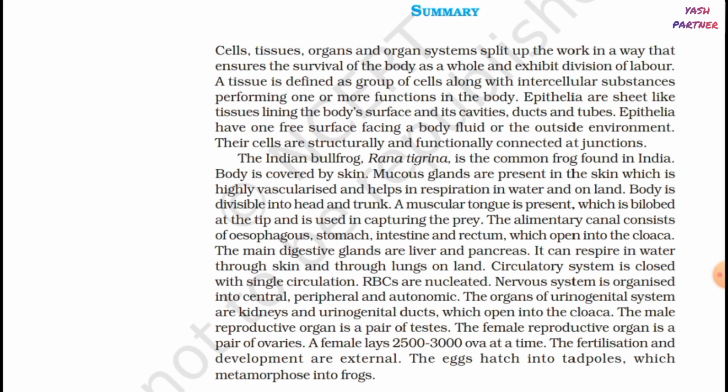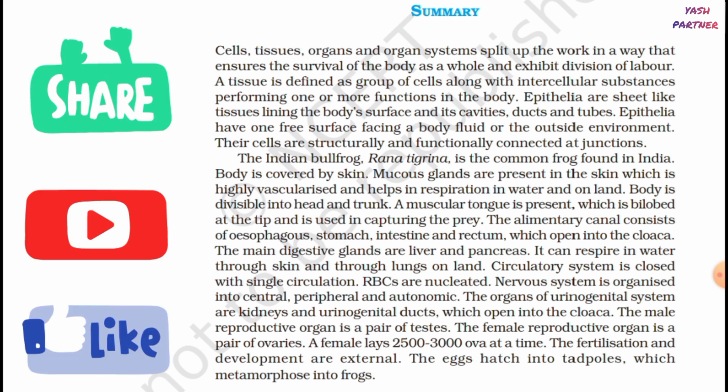It can respire in water, through skin, and through lungs on land. Circulatory system is closed with single circulation. RBCs are nucleated. Nervous system is organized into central, peripheral, and autonomic. The organs of urinogenital system are kidneys and urinogenital ducts, which open into the cloaca. The male reproductive organ is a pair of testes. The female reproductive organ is a pair of ovaries.